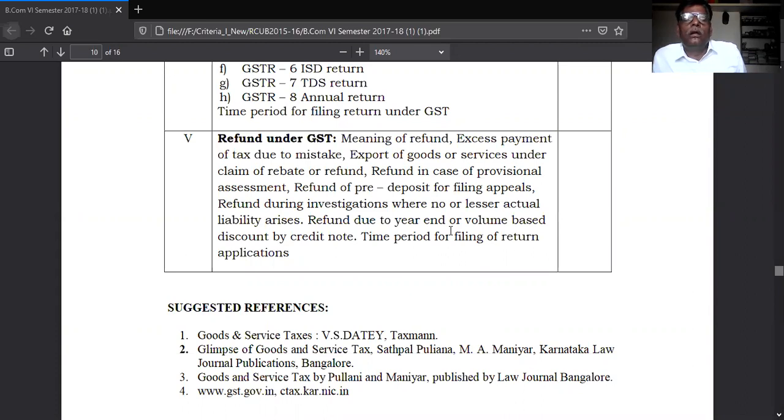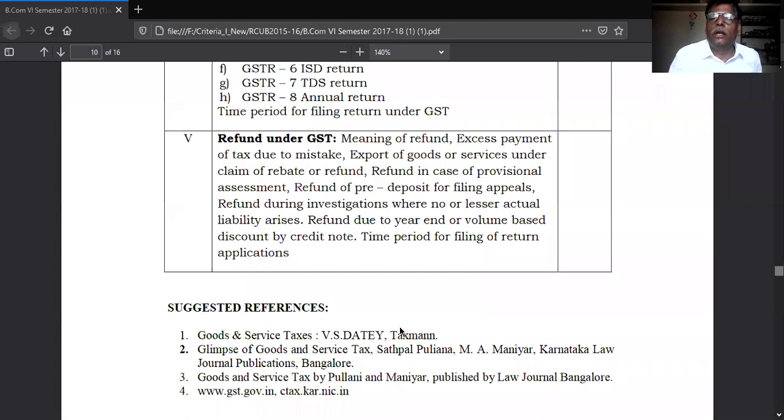This is the fifth unit, that is the last unit. So in this way, there are 5 units for you in the Goods and Service Tax. These 5 units we will study one by one in the days to come.